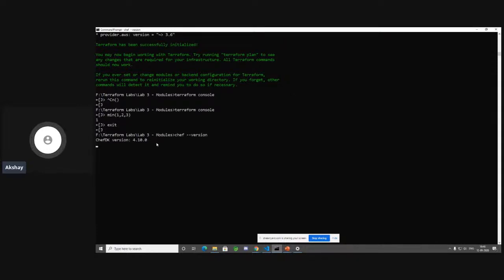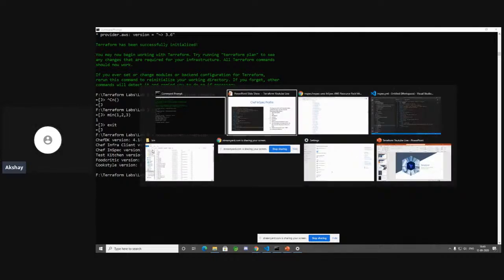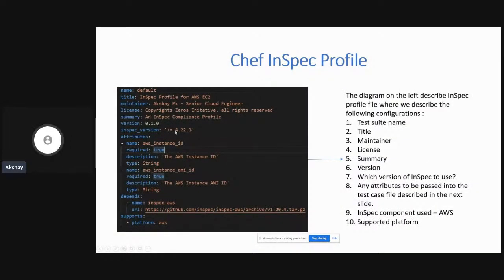In a moment, you'll also see the version of Kitchen being used, and the version of InSpec being used, because these packages are already part of ChefDK. You don't need to install anything extra to get Kitchen or InSpec. You can see over here that the InSpec version I'm using is 4.22.1. The Test Kitchen version I'm using is 2.5.4. So that's how I find out my InSpec version, and that's how I populate it over here in my profile file.